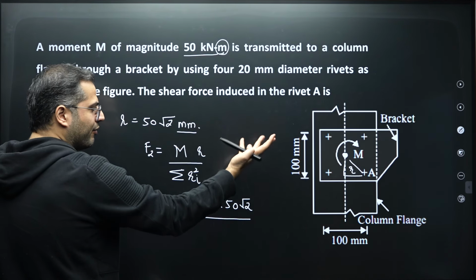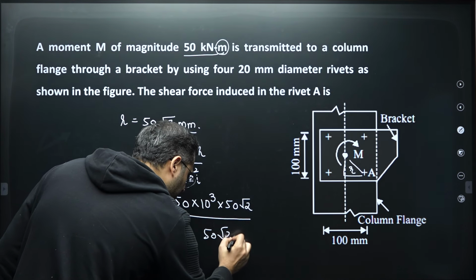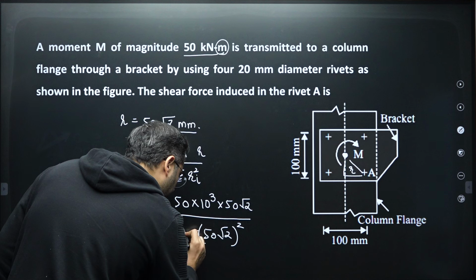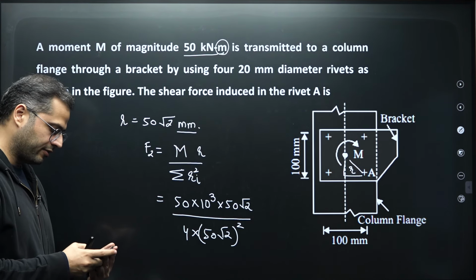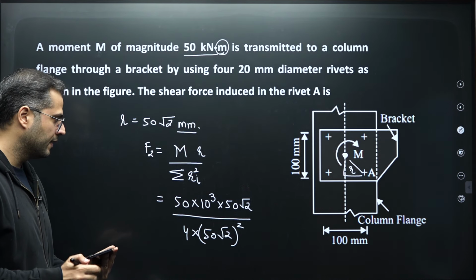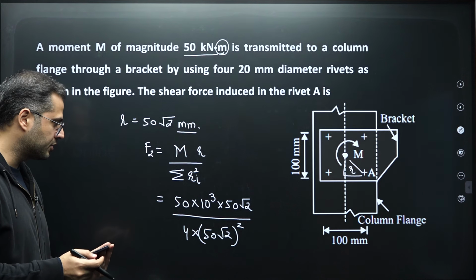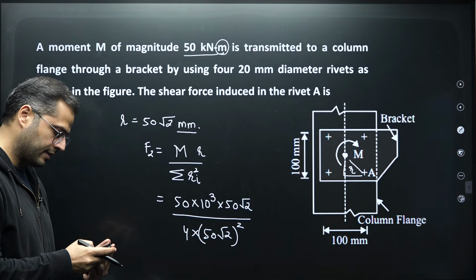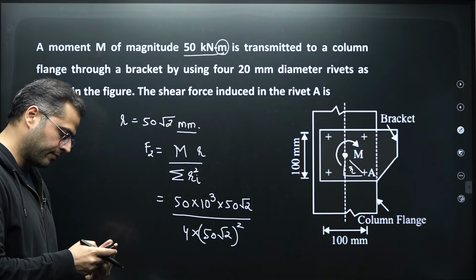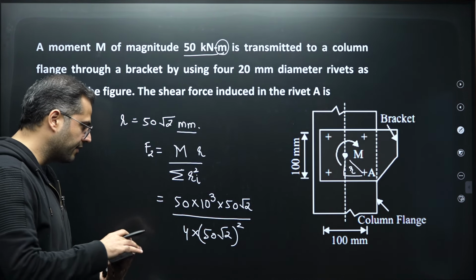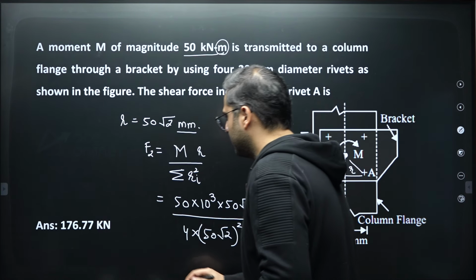And how many bolts are there? 4 bolts are there, and all have the same radial distance. So 50 root 2 square multiplied by 4. And this is 50 into 1000 into 50 root 2 divided by 4 into 50 square into 2. This will give us 176.77 kilonewton.